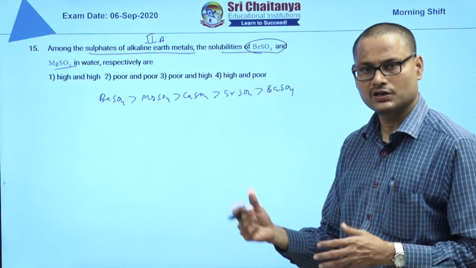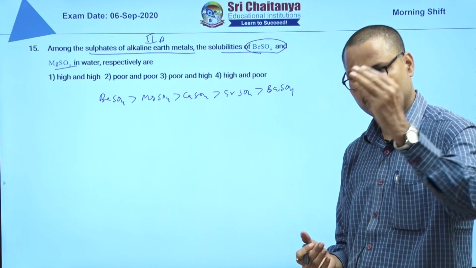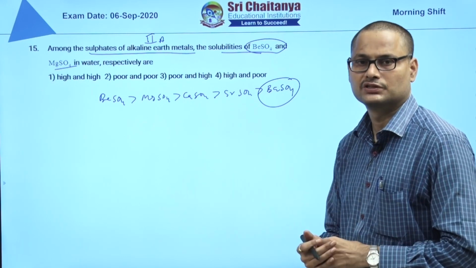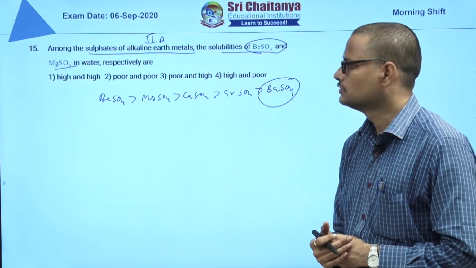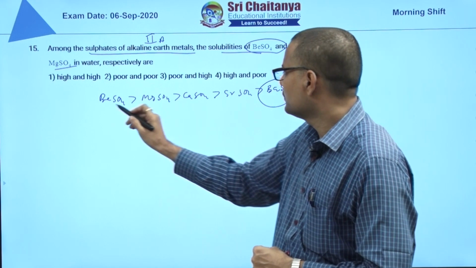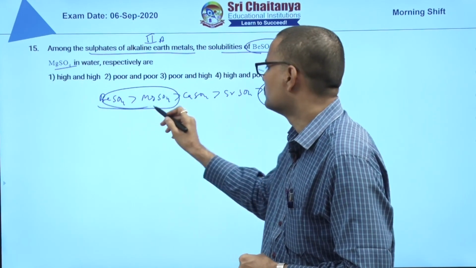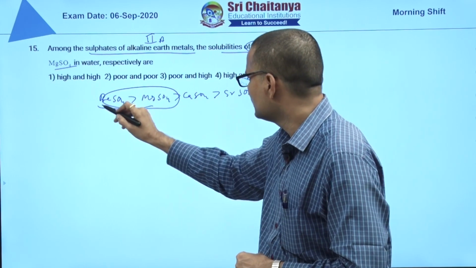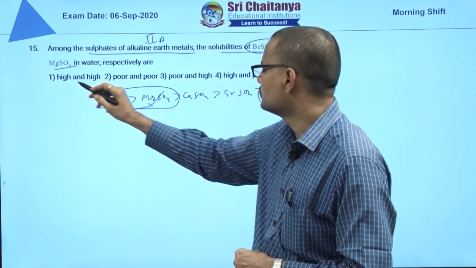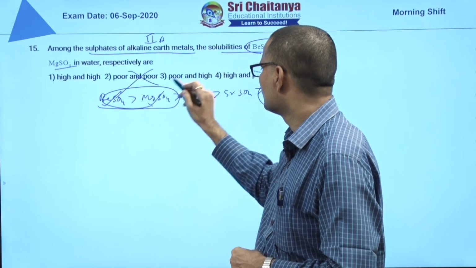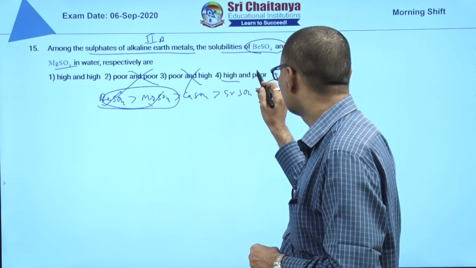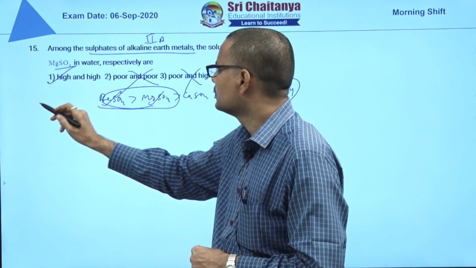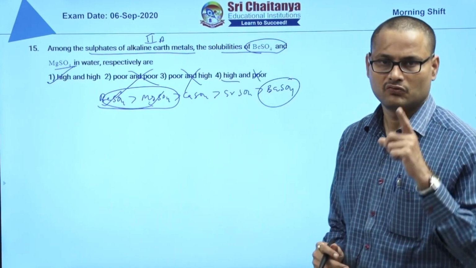This is the solubility order of the group 2 elements. Solubility of sulfates decreases down the group; barium sulfate is least soluble, almost insoluble, and its solubility product we will also find. Beryllium sulfate is highly soluble, and magnesium sulfate is also highly soluble. It is not that one is high and the other poor. So high and high soluble. The 15th question answer is 1.